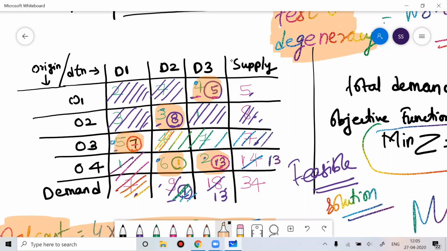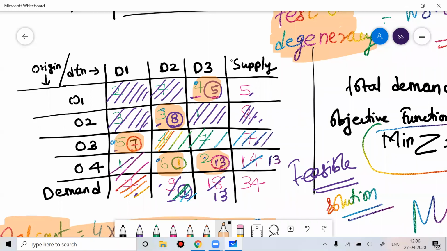But what does the test of degeneracy say? The test of degeneracy says that the number of occupied cells should be M plus N minus 1, where M is the total number of rows and N is the total number of columns. That is called the test of degeneracy. Here you can see the number of occupied cells are 1, 2, 3, 4, 5. But it should be 6.